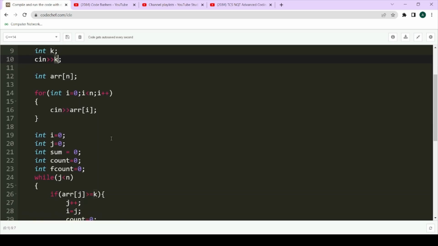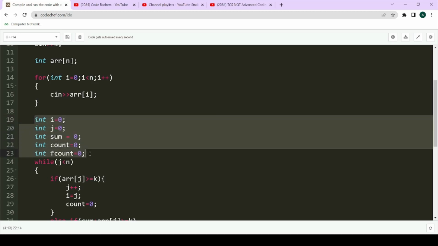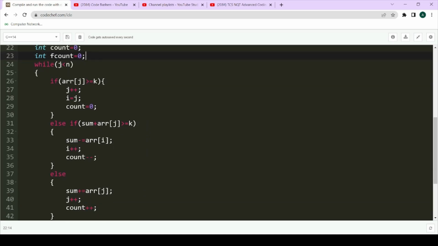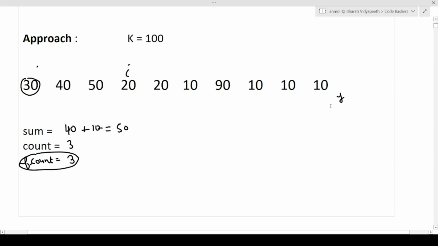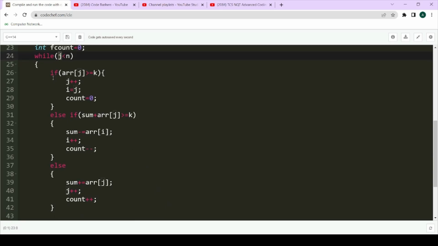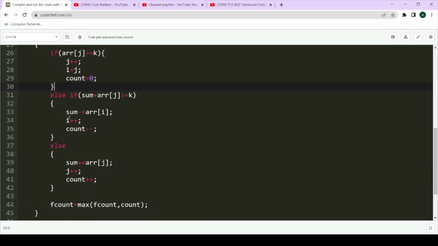Okay. So now we have taken 5 variables, as I have told you: i variable, j variable, sum, count and f count. I've told you in the approach section what all these variables are useful for. Now let's just see what we are doing. I have told you that while our j value is less than n, we will have to iterate over the array. While our j value reaches outside the array, that is, j is less than n, till then we have used the for loop. Now this if condition I have not told you in the approach, but I will come back to it in a later part. Let's just first see the else if condition and else condition.